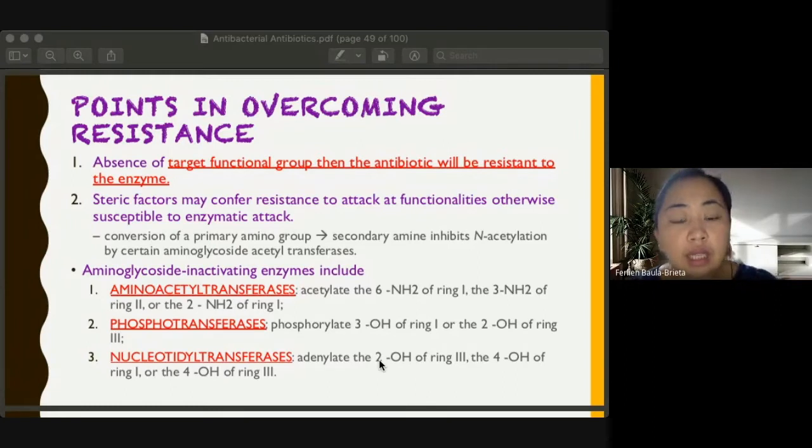They acetylate specific parts of our aminoglycoside ring. So for aminoacetyl transferase, it acts on ring 1, and phosphotransferase, it acts on ring 1. As I've mentioned kanina, ring 1 is the major carrier of antibacterial activity, but it is also the major target of enzyme inactivation. And nucleotidyl transferase, it acts on ring 3, or sometimes in ring 1. Ayan.